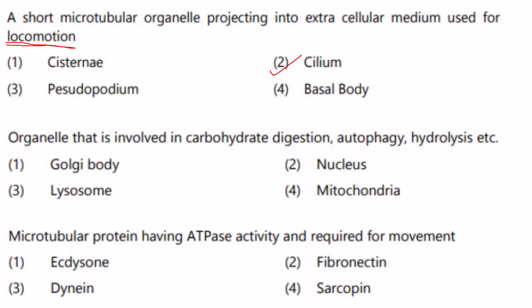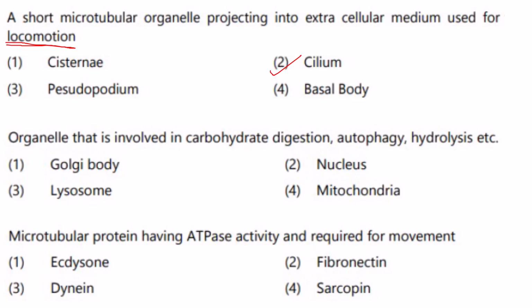Then a pseudopodium is only a temporary extension of the cytoplasm, and it can be used for movement as well as for engulfing particles, and it is found mainly in amoeboid cells. So here it is cilium, that is the most right answer. It is a short microtubular organelle and it is projecting into the extracellular medium.